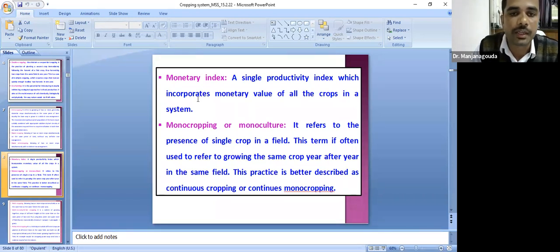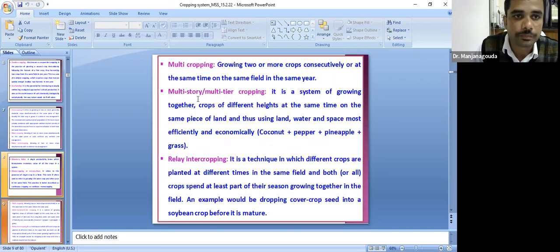They will give the definition and ask which type of cropping this is. That is repetitive cultivation of the same crop on the same field. That is called monoculture or monocropping. Repetitive cultivation of the same crop on the same field year after year, say for example, rice for several years, or maize. That is called monoculture or monocropping.